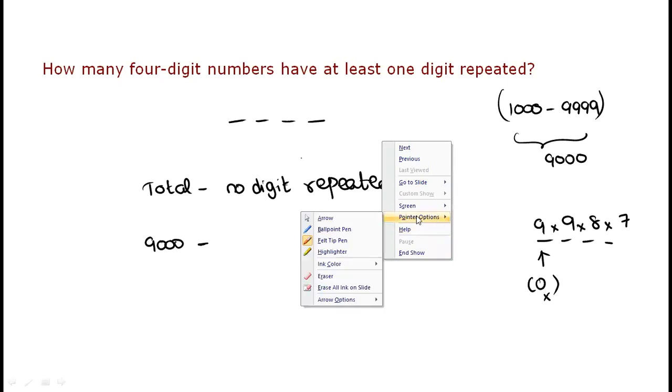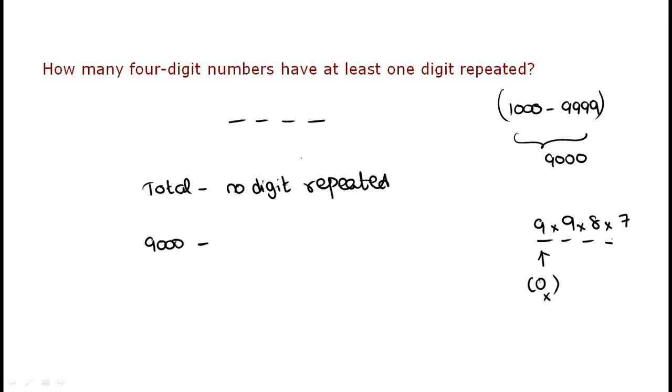No digit repeated. Okay. 9 into 9 into 8 into 7. It's like 81 into 56. If you just subtract from the total number of digits, which is actually 9000, from that, if you remove this, then it will help you to calculate.